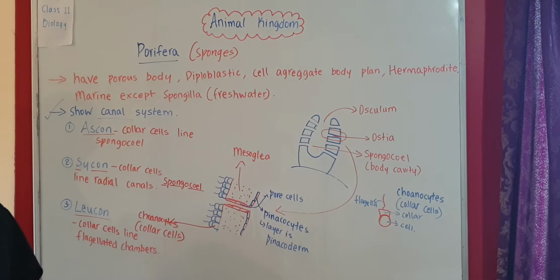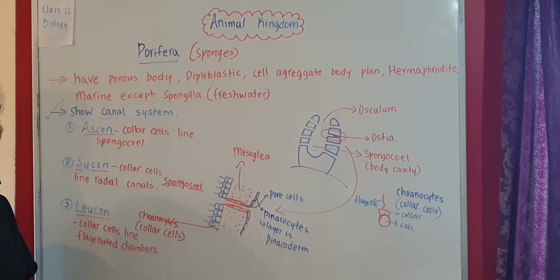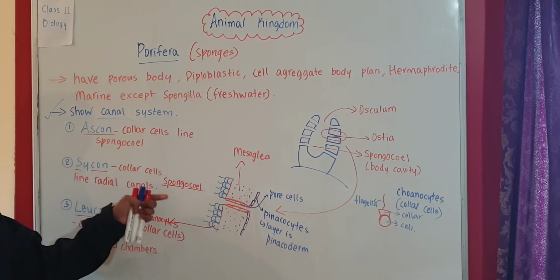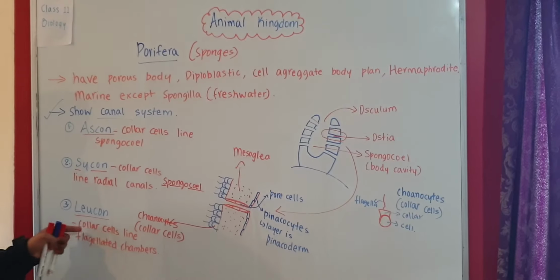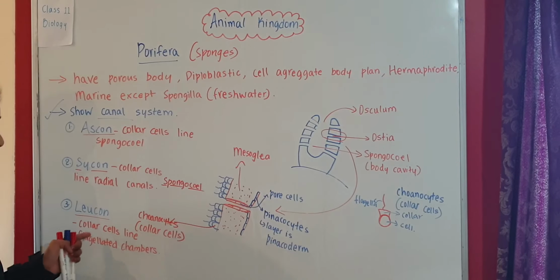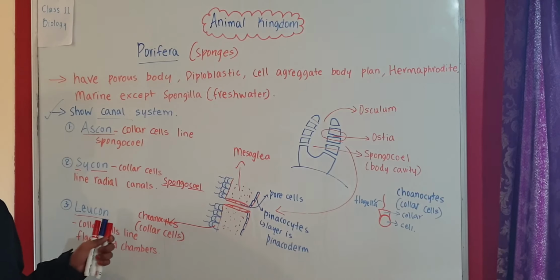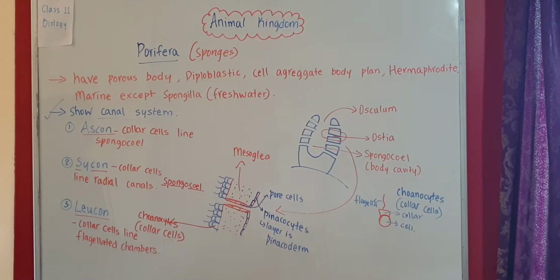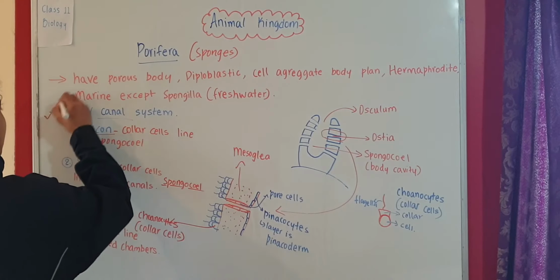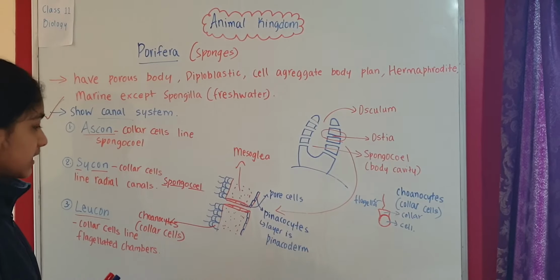So this is about the canal system in porifera. In Ascon type, collar cells line the spongiocele, in Sycon type collar cells line the radial canals, and in Leucon type, the collar cells or choanocytes line the flagellated chambers. So these are the three types of canal system present in sponges. And a very important thing is that poriferans or sponges show the presence of a canal system.